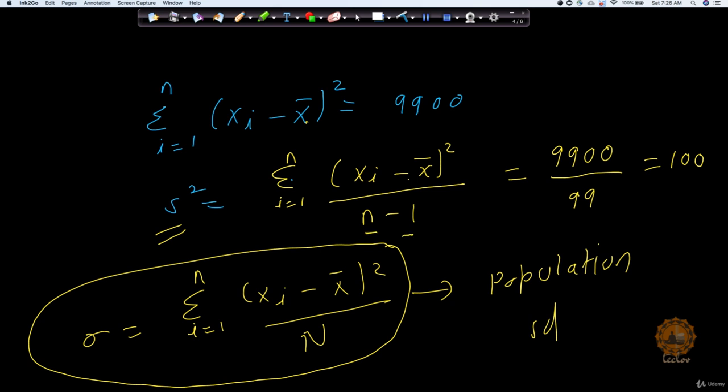Now, I am skipping the maths part of why this has happened, because this is too complex, so I'm keeping it outside the scope of this course. But in case you are interested, please do not hesitate to post in the discussion forum. I can provide you the link so that you can follow more details on the mathematics of why this has happened. But I would strongly recommend that it is not really required.